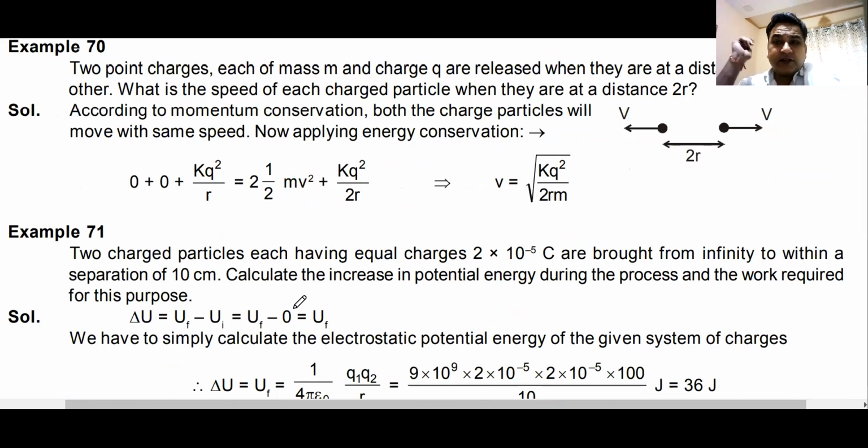Now, based on this energy of 2-point charges, we can make a question like this. 2-point charges, each of mass m and charge q, are released when they are at a distance r from each other. What is the speed of each charged particle when they are at a distance of 2r? So how will you find out the speed of these charged particles when they are at a distance of 2r?